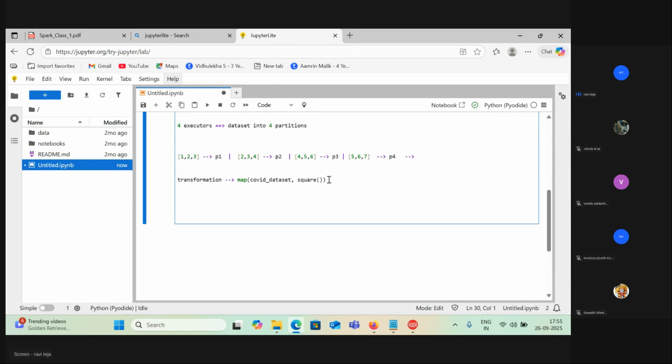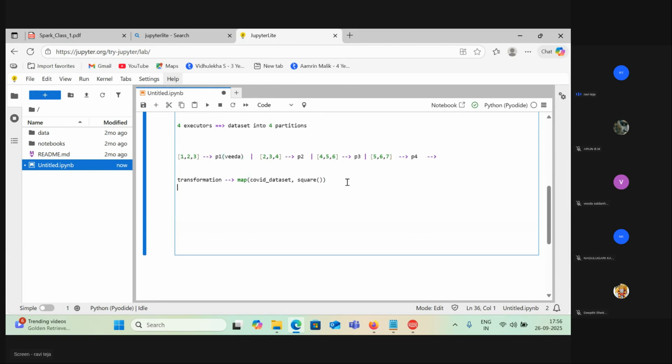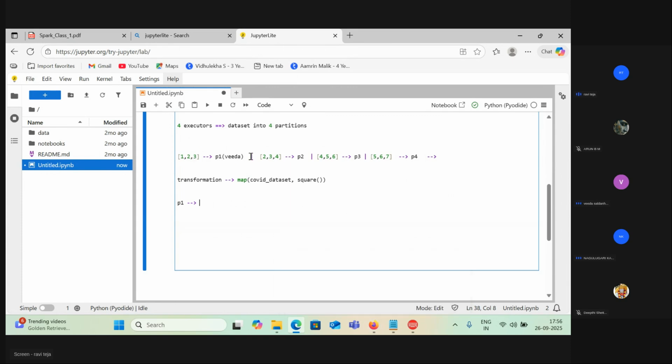Now who wants to go first? Let's say this partition belongs to Veda. Veda, can I know what is the output of your partition? This is your partition and we are applying this mapping on top of your partition.